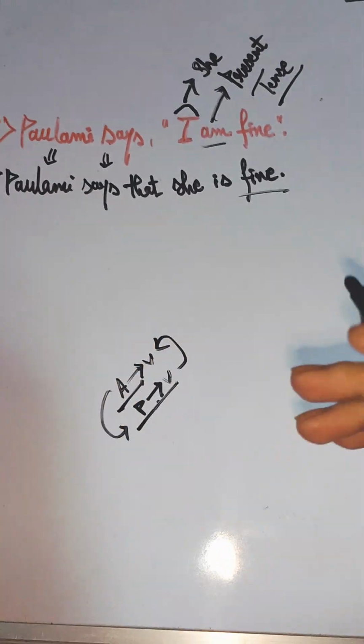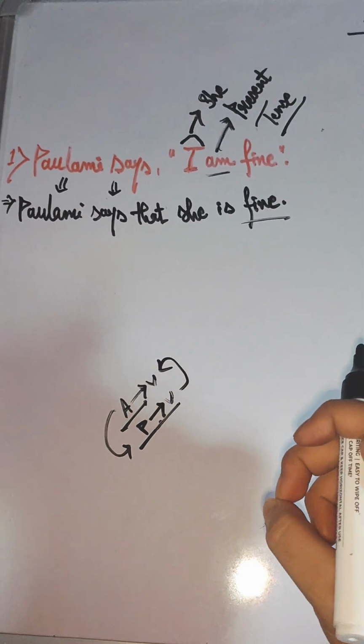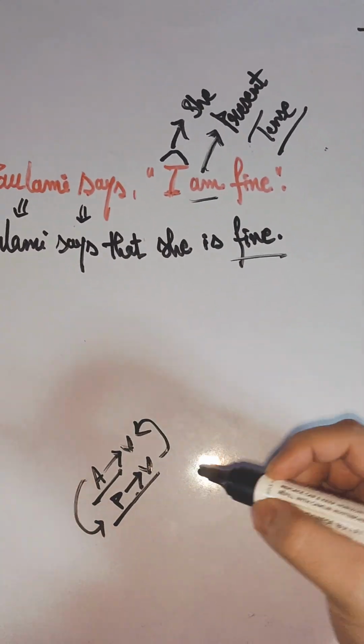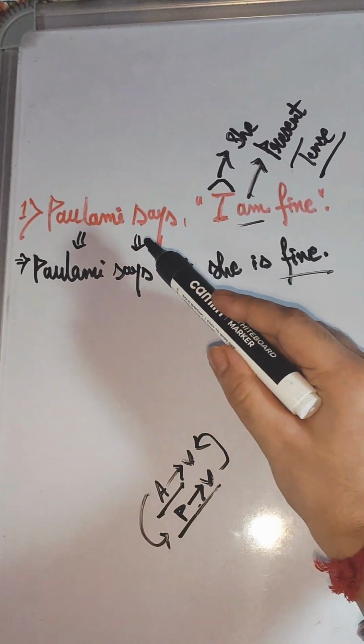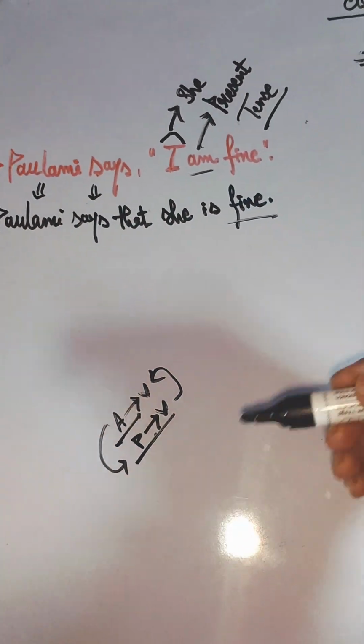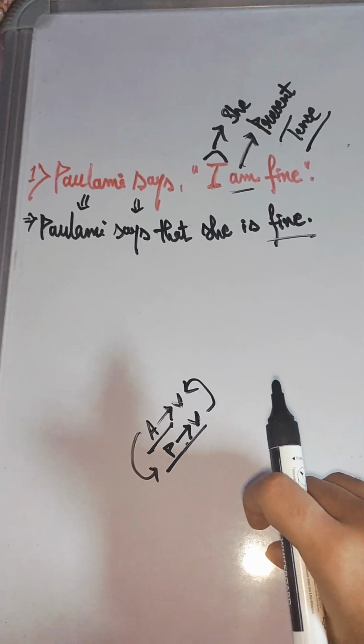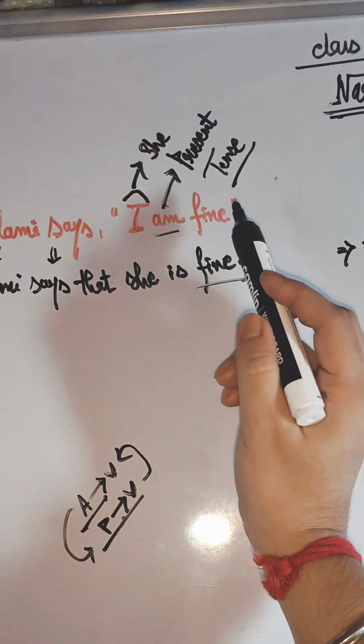First of all, we have to check that the sentence which we have been given is in which form, active or passive. As we can see that the sentence Paulomi says I am fine is in active form, so we have to transform it in passive form. So let's start. Paulomi says I am fine. We have to transform it in passive form.